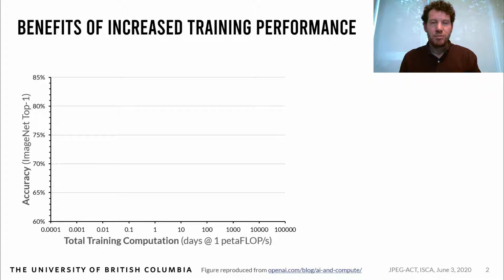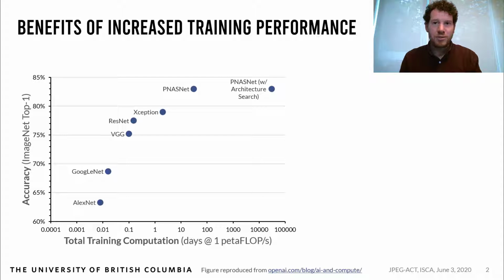I'm going to get started with some context on the problem we're investigating. The benefits of increased training performance. If we examine image classification networks, it's useful to look at the relationship between the accuracy of a network and how much computation is required to train it. We can see from recent classification networks that accuracy has improved as training performance has increased.